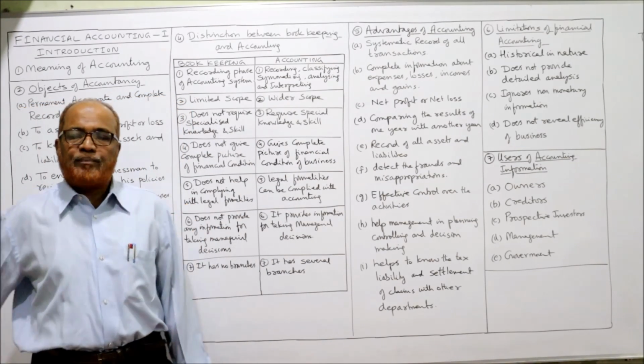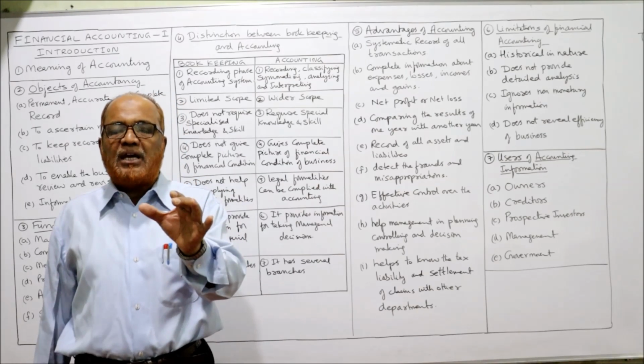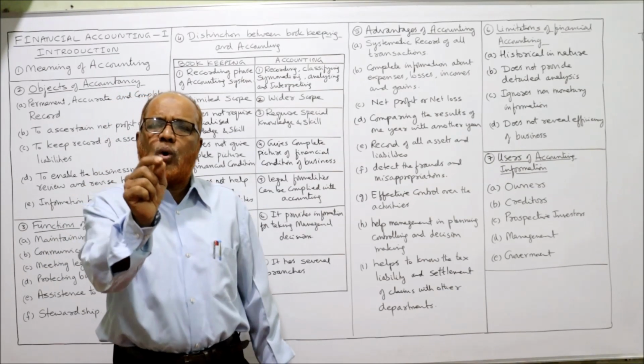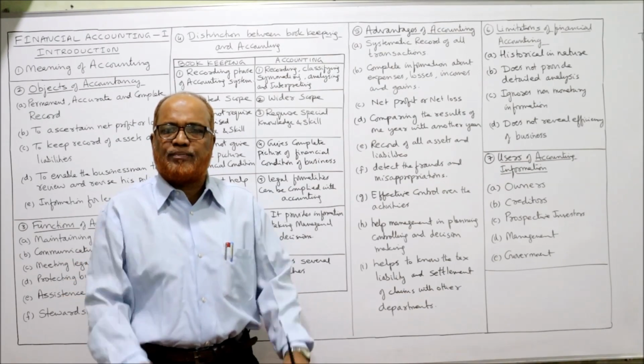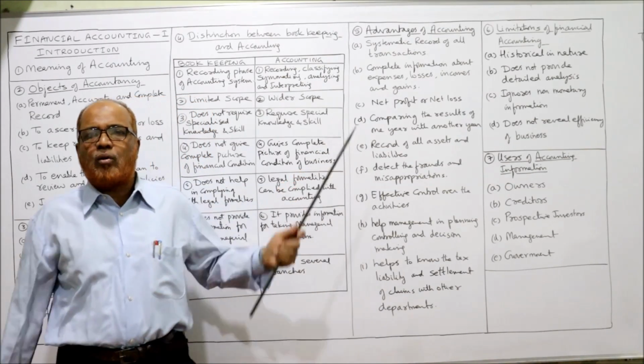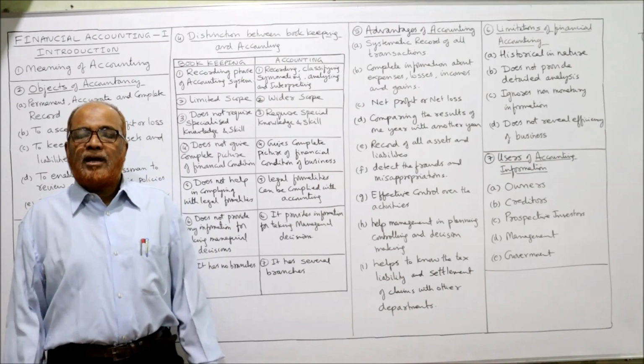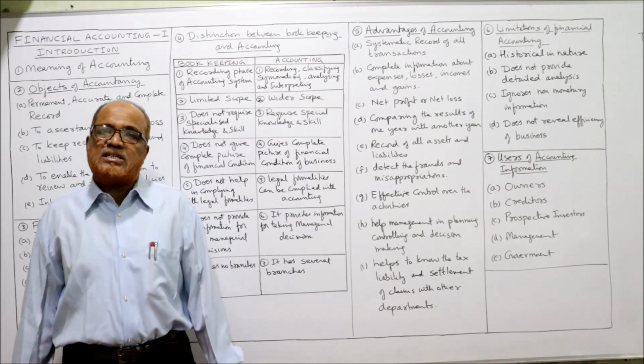Second, limited scope. The scope of bookkeeping is very limited because it is concerned only with recording the business transactions. That's it. Whereas the scope of accounting is very wide. It includes so many activities.